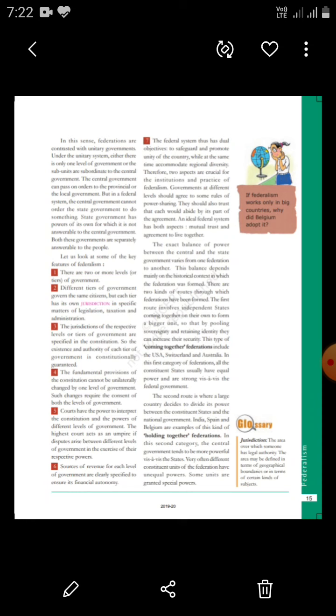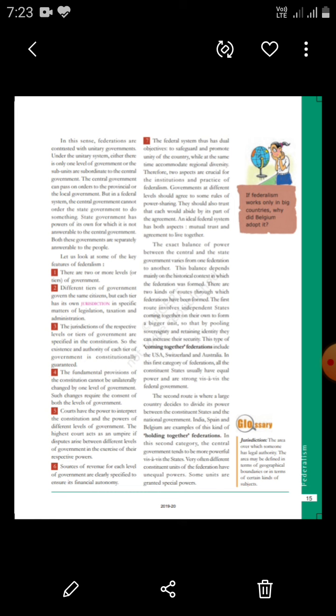Coming together federalism is where independent states, large and big independent states, come together to form a union under a nation. This is because of fear that they may lose their sovereignty or independence, so they come together and form a union. Such type of federalism is known as coming together federation. The examples of this are USA, Switzerland, Australia.